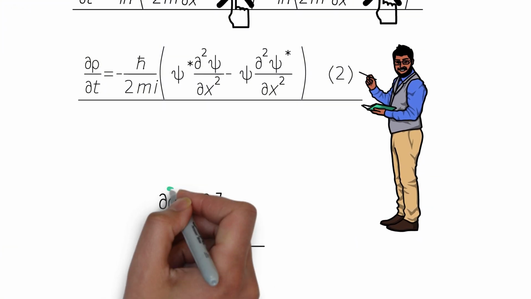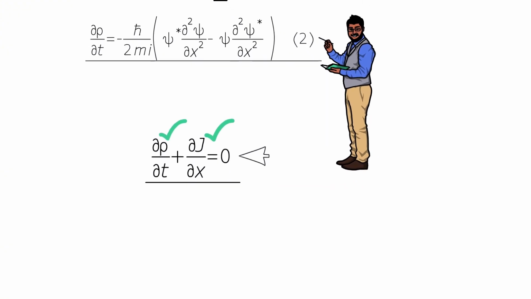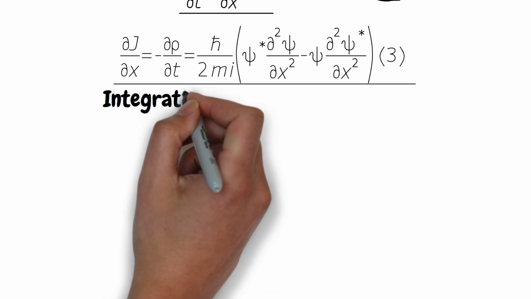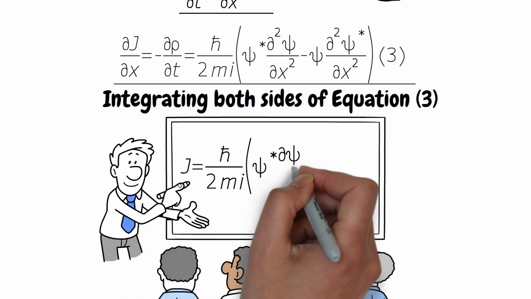It relates the time rate of change of the probability density to the probability current density. So we'll substitute equation 2 into the continuity equation, which gives us the next step, equation 3. Now, by integrating both sides of equation 3, we arrive at the final expression for the probability current density.